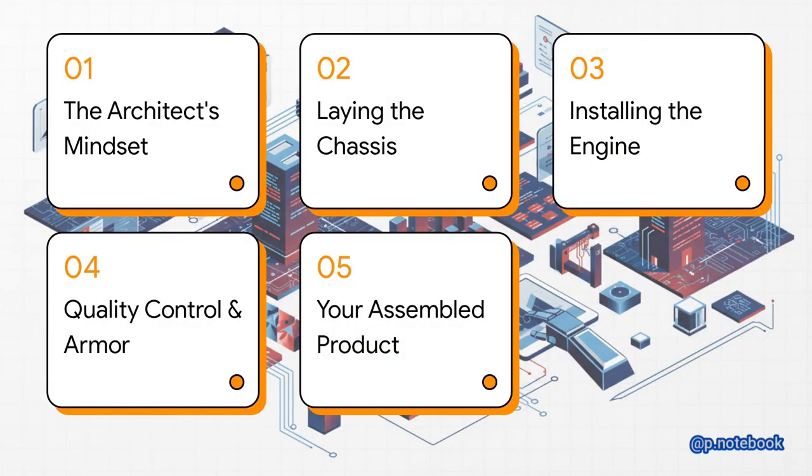So here's how we're going to do it today, following the architect's plan. First, we're going to get into the right mindset and draw up our blueprint. Then, we'll build our app piece by piece, laying the chassis, installing the engine, adding some quality control and armor, and finally, we'll step back and see our fully assembled product.